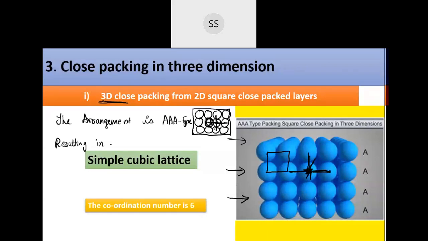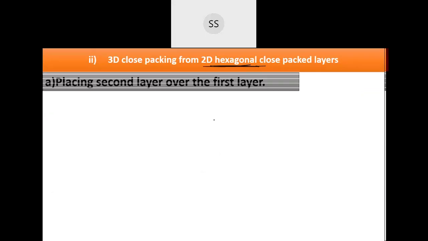Okay. Let's go for the next one. Next, you're going to get the three-dimensional close packing by taking the 2D hexagonal close packed structure. That means your base is going to be a 2D hexagonal layer, and over that you are going to place a second layer.